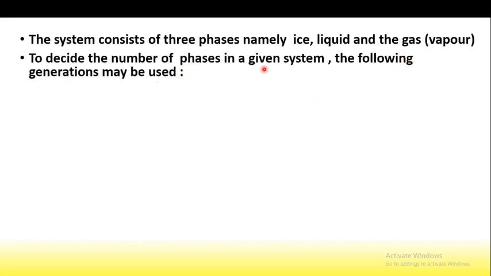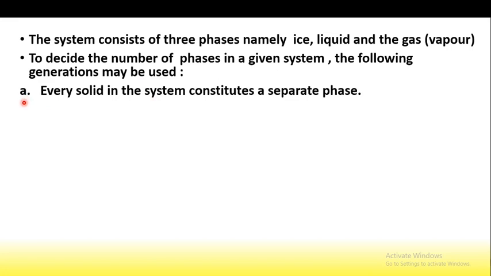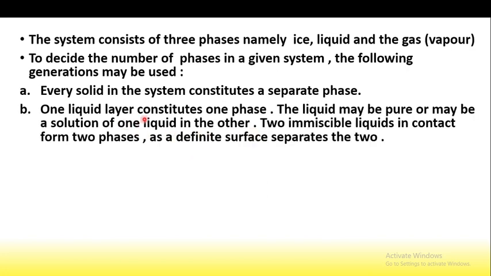And to decide the number of phases in a given system, the following generalizations may be used. First generalization is that every solid in the system constitutes a separate phase. Means if we have any given system, we have to consider every solid as a separate phase, and one liquid layer constitutes one phase. If we have a mixture of two liquid layers, one liquid layer constitutes one phase, and the liquid may be pure or may be a solution of one liquid in another.